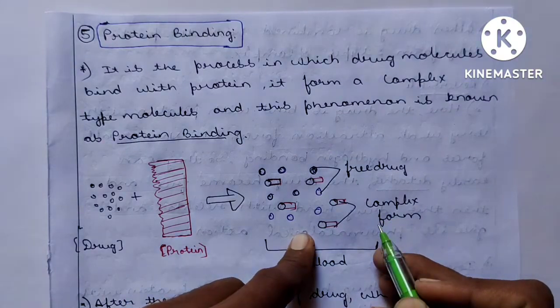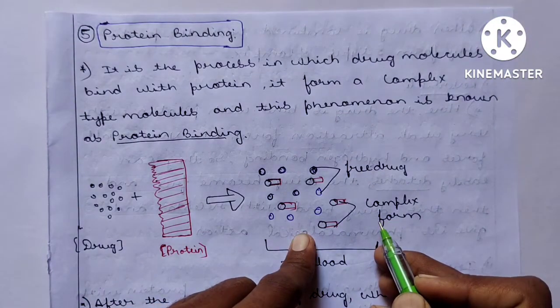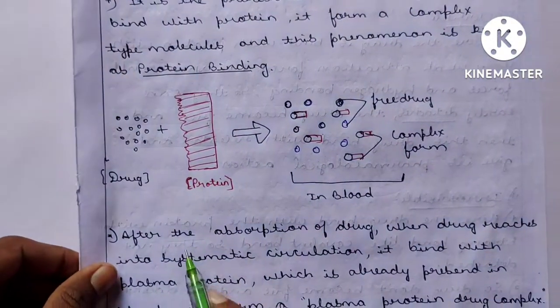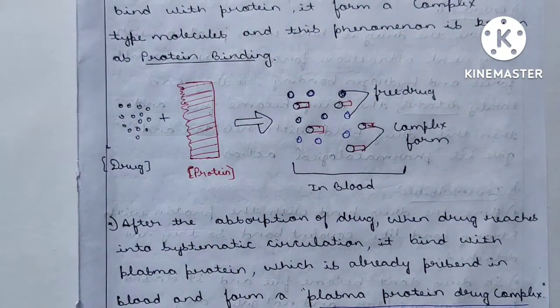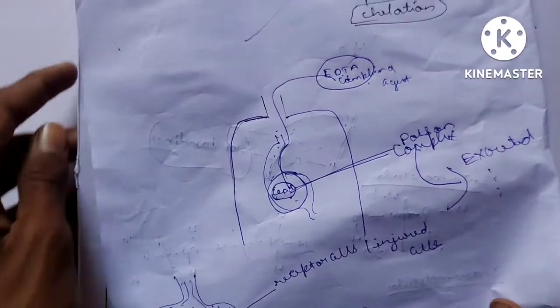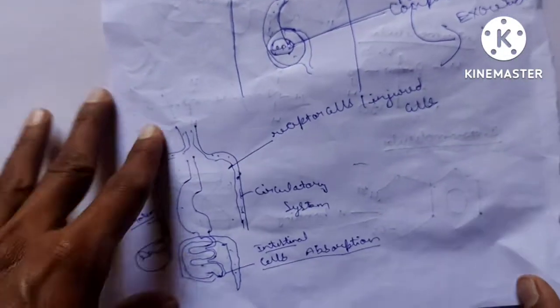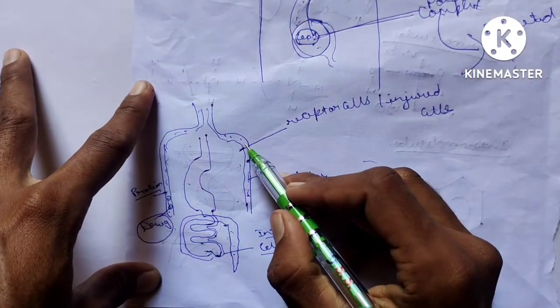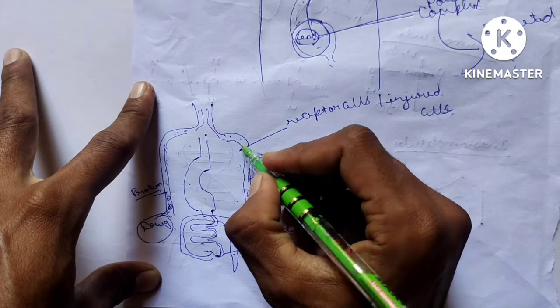Now what is the role of protein binding? Why is it very essential in medicinal chemistry? We will discuss it in the biological action. See, after the absorption of the drug. Before going to that, I want to explain something to you. See, my dear brothers and sisters, now your right hand starts paining. Assume that it is your right hand.